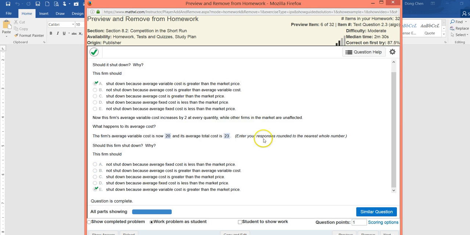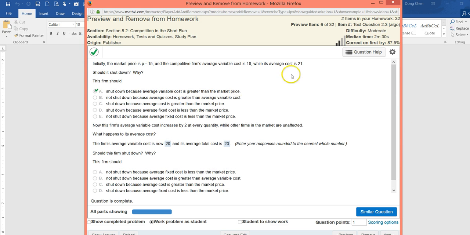So this is one version of the problem. For other versions, you may encounter different numbers for these variables: market price, average variable cost, and average total cost. Sometimes the average variable cost is lower than the price, so initially you should not shut down. But if the firm's average variable cost increases by some value, and after the increase the new average variable cost turns out to be greater than the price, then you should shut down. Depending on different numbers for these values, your answer might be different. And this is just one version of the problem.